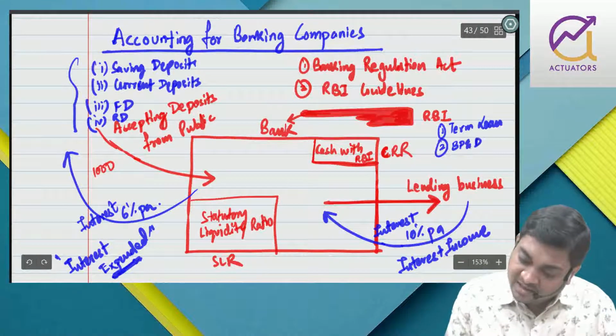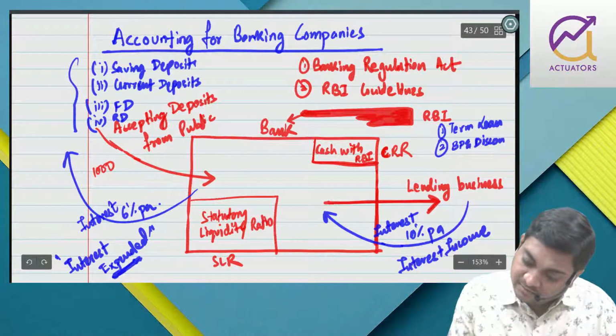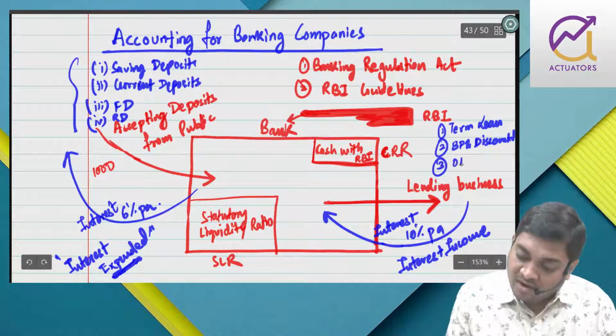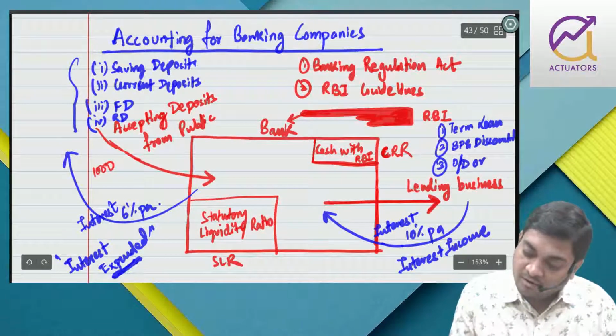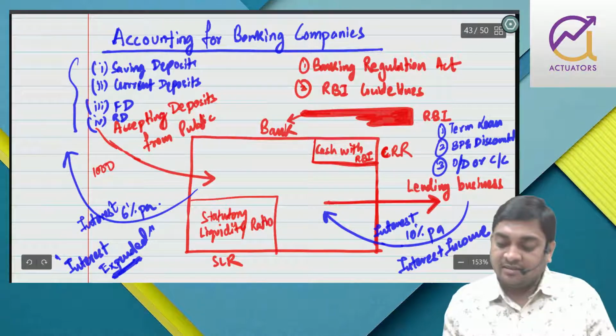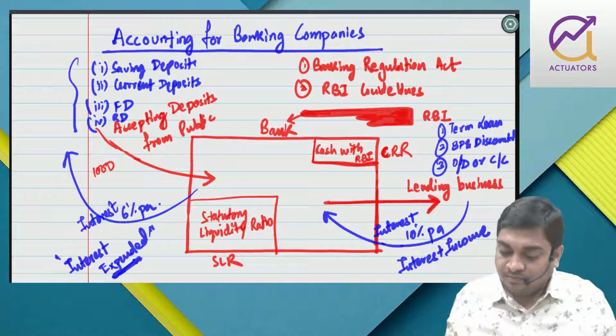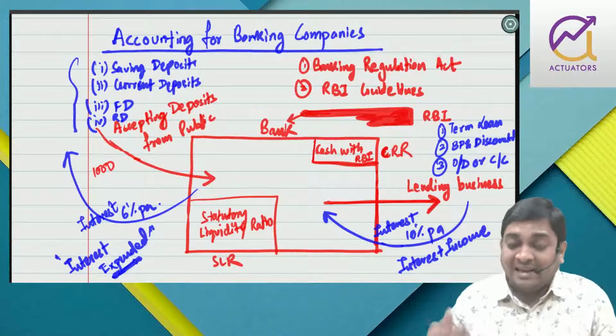Bill purchased and discounted. Overdraft facility or cash credit. So these are different types of lending which the bank does. On each type of lending, the bank takes interest,